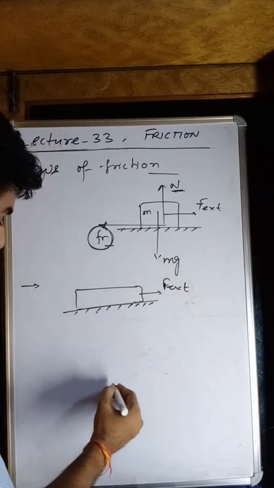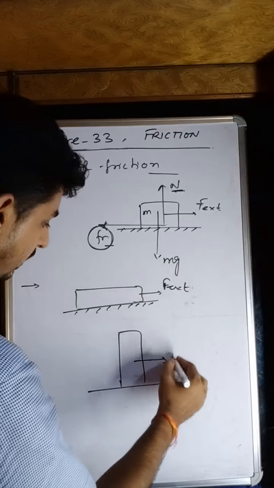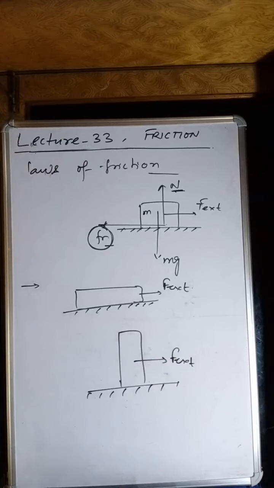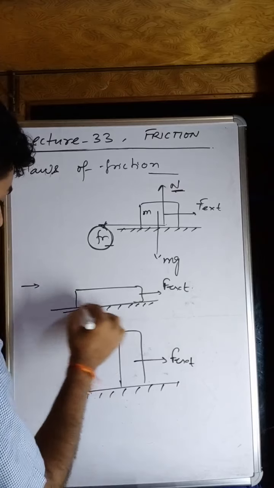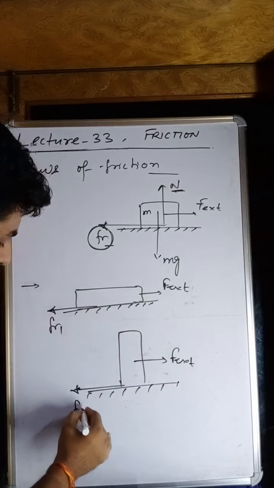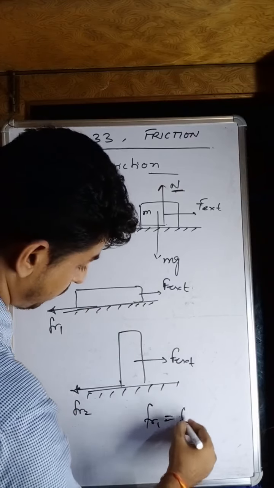In the second case, if this body is kept vertically applying the same external force, and the surfaces are identical, remember, ideally the kinetic and limiting friction force we will study. Here the frictional force is 1 and here the frictional force is 2. In both the cases, the frictional force will be the same.